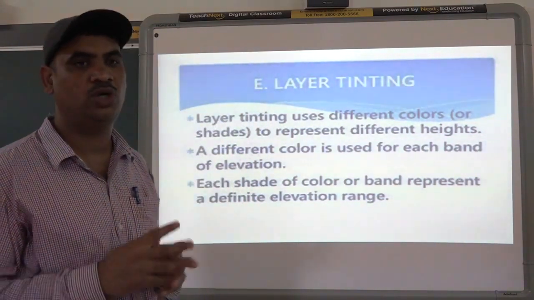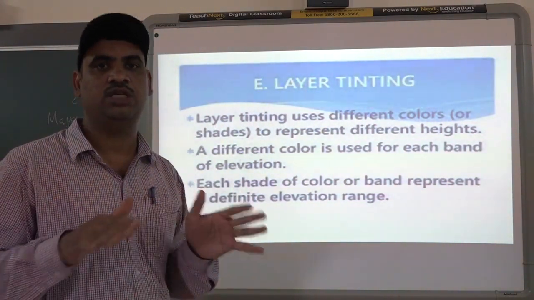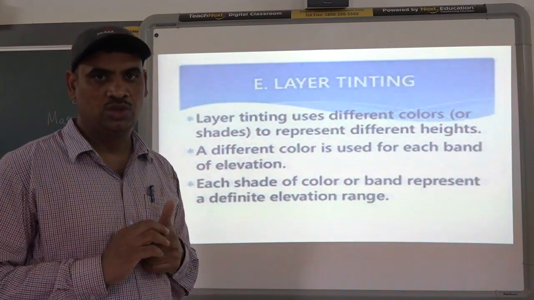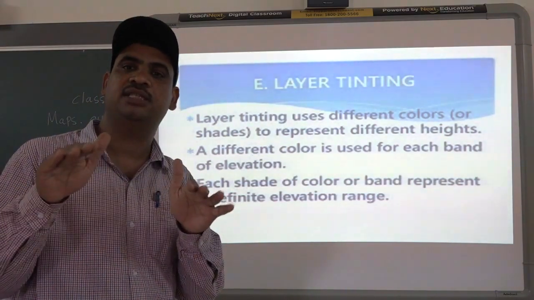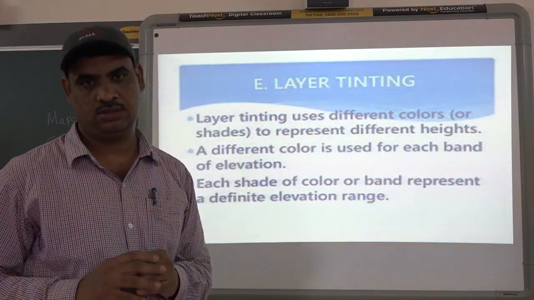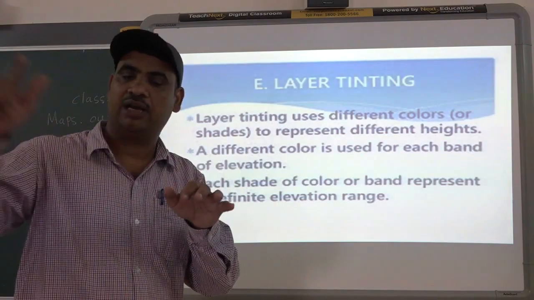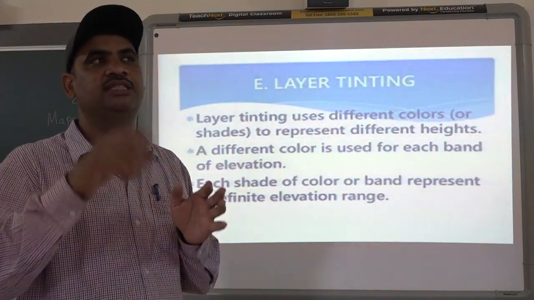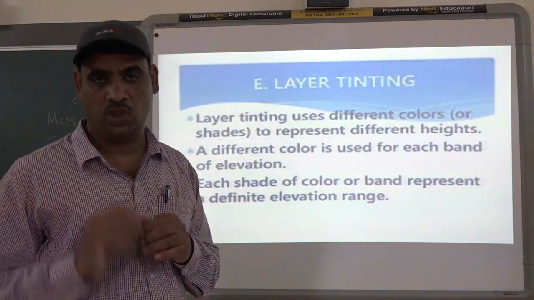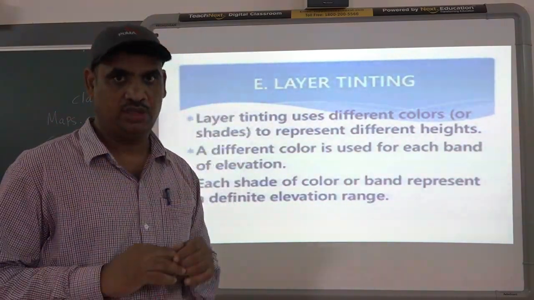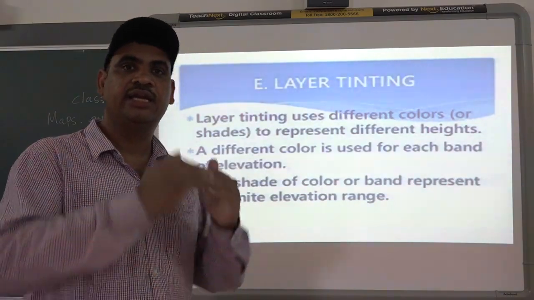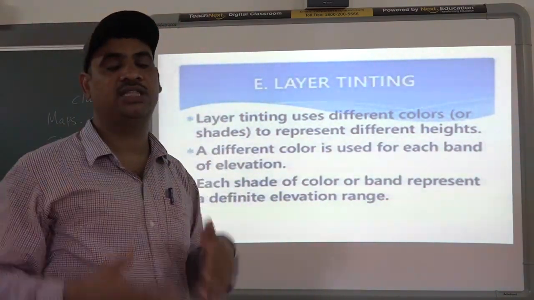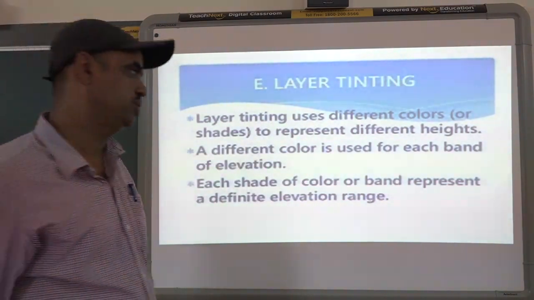For example, if we want to show water bodies like an ocean, one color is used. Which color? Blue color is used. So for showing places of the same height, they use colors. For example, I have given the example of Nanded and Hyderabad. These two places can be shown with the same color because their height is the same. If the height changes, the color will also change.